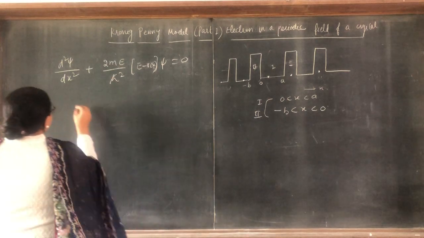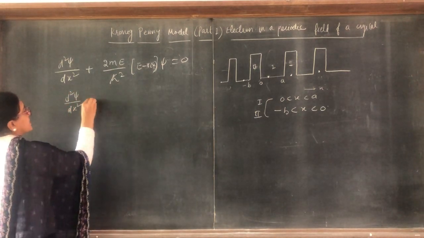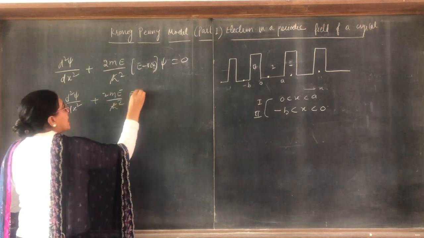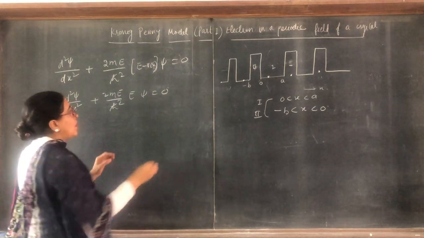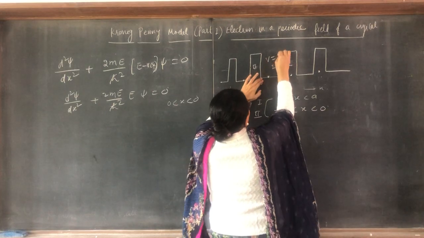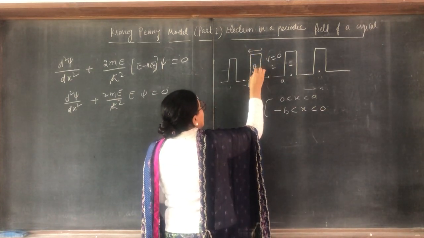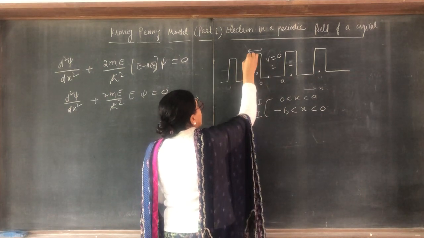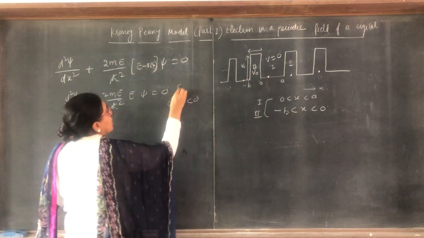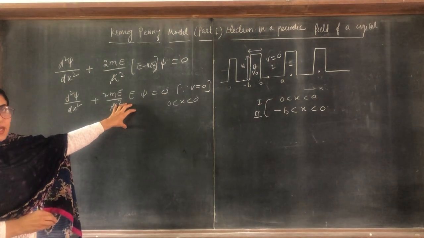So first write the double derivative of psi with respect to x square plus 2m E upon h cross square psi, that is equal to 0. For this region V is equal to 0, and for the other region V is V naught, this height is V naught. Clear? So when we put V equal to 0 for this region, the Schrödinger wave equation is this.